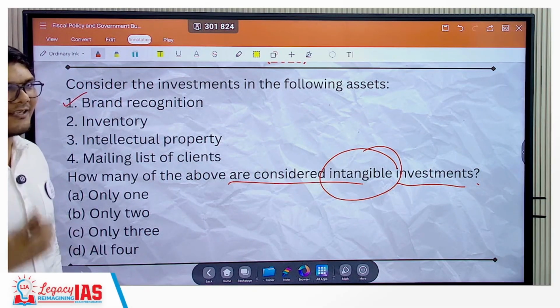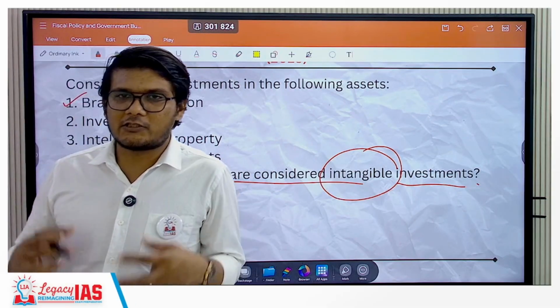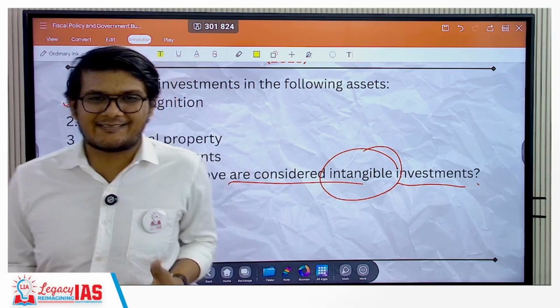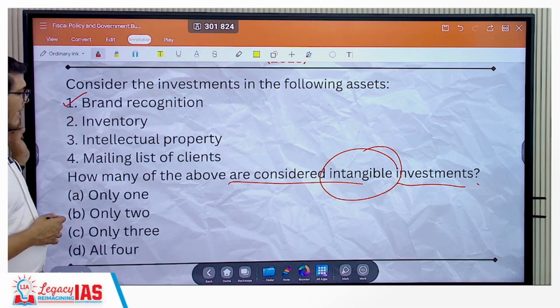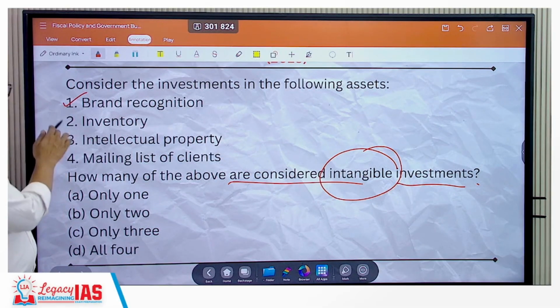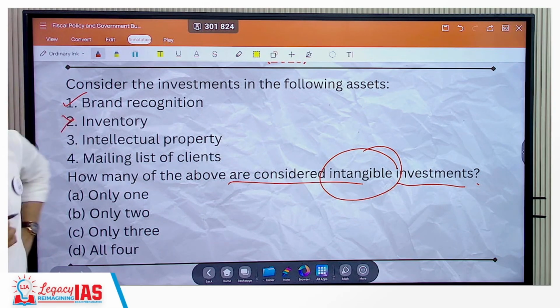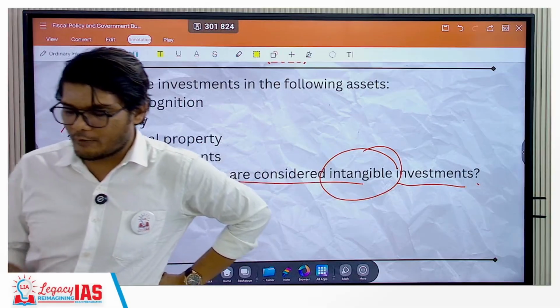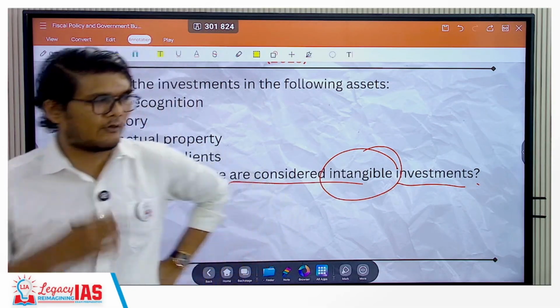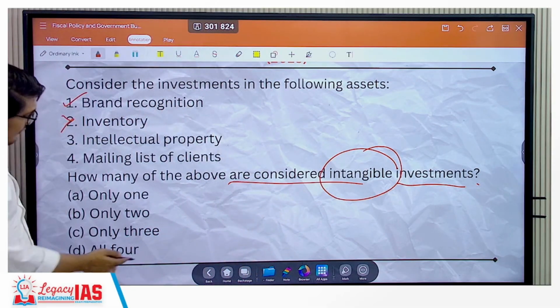Your brand gets recognized. You cannot touch, see, feel that, but you realize that it is there. So 1 definitely. Then you have inventory. Inventory is not intangible, it is tangible. How many units, how many equipment, how many machines. So that is quite tangible. You can touch, see, feel and hold that. So this is gone, right?